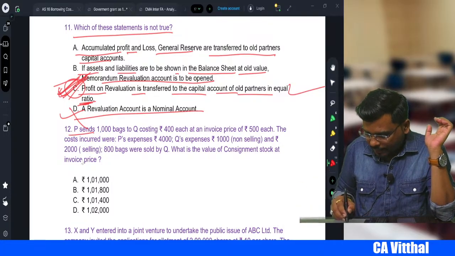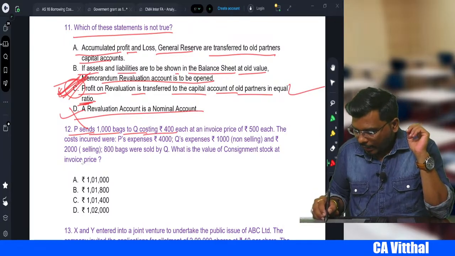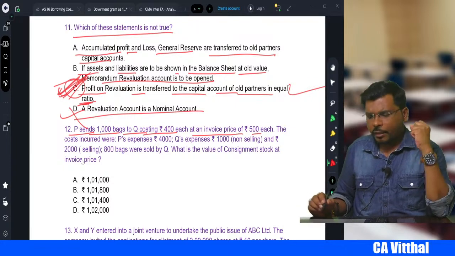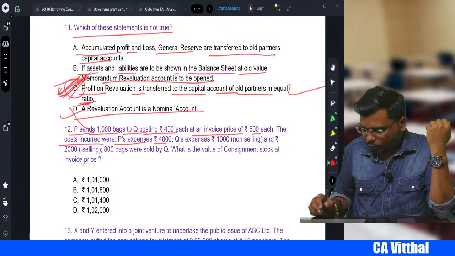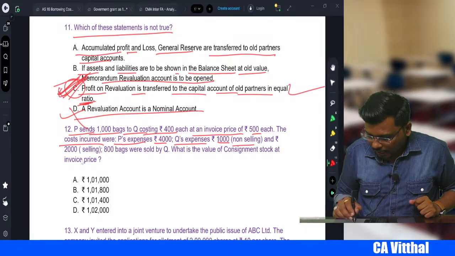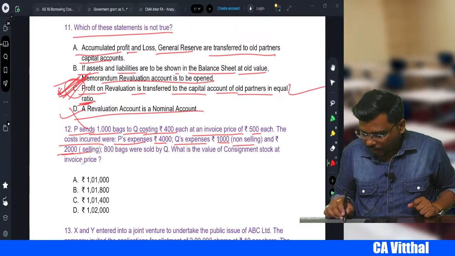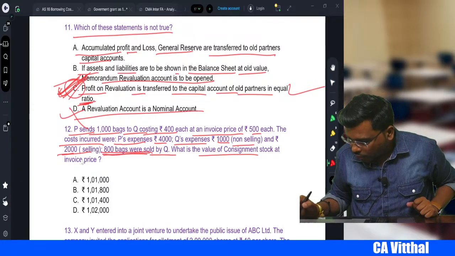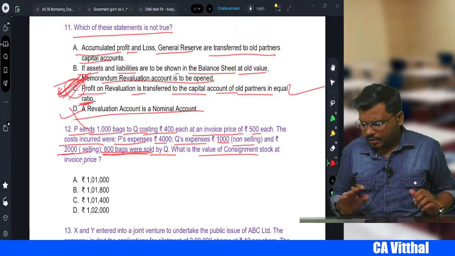P sends 1000 bags to Q costing 400 at an invoice price of 500. The costs incurred were P's expenses 4000, Q's expenses 1000, which is non-selling, that means non-recurring. Then R, that is 2000 as selling expenses. 800 bags were sold by Q. What is the value of consignment stock? They are asking. Very easy, very easy.